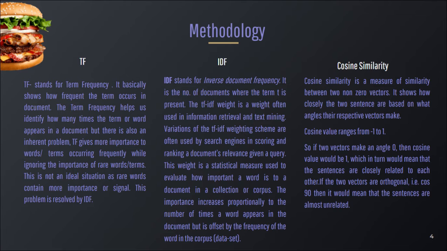For this system, we have used three methods: term frequency, inverse document frequency, and cosine similarity. Term frequency shows how frequently a term occurs in the document, but there is a problem. TF gives more importance to words occurring frequently while ignoring the importance of rare terms. This problem is resolved by IDF. It is defined in terms of the number of documents where the term t is present. Then we have the TF-IDF weight, which is a statistical measure used to evaluate how important a word is to a document in a collection. At last, we have cosine similarity. It shows how close two sentences are, based on the angle their respective vectors make.